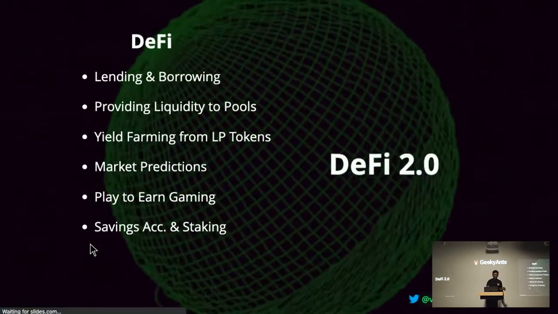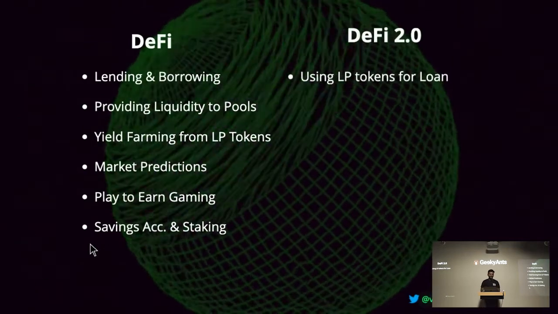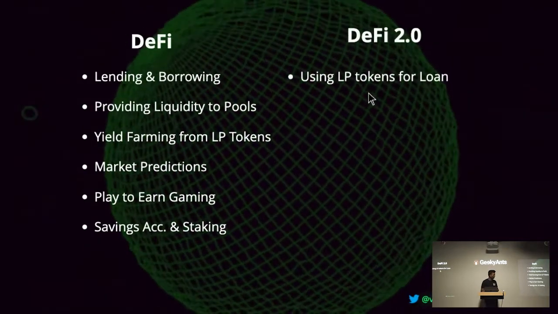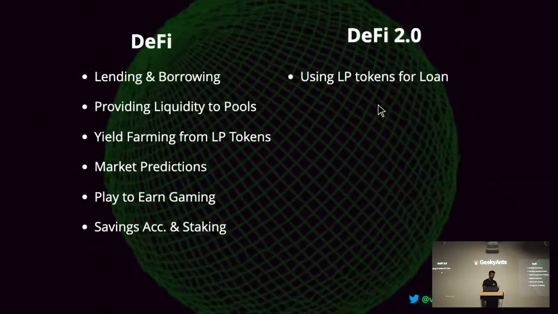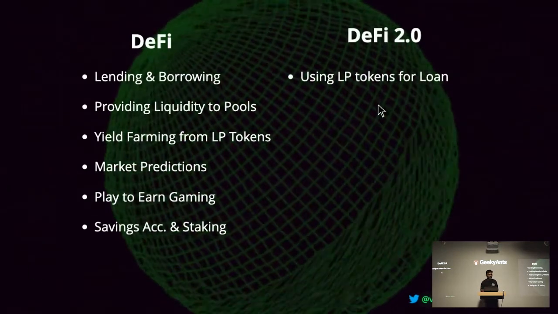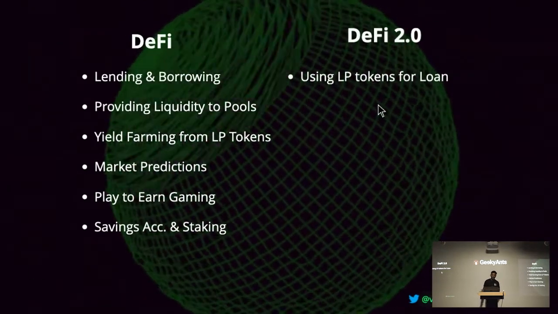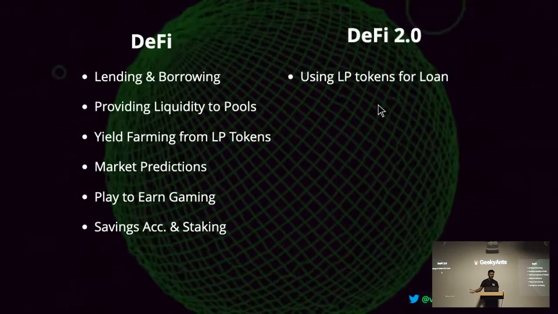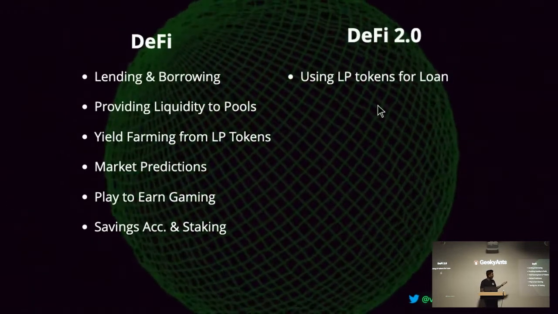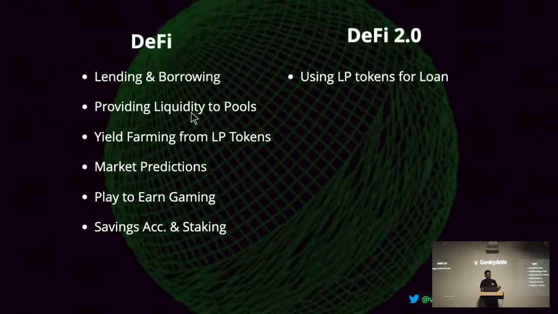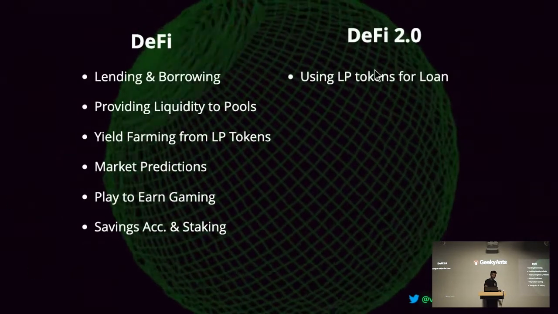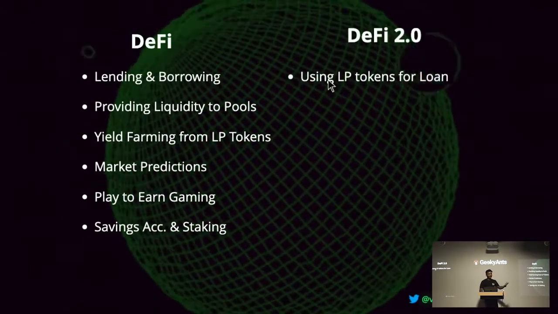So we'll see. The first is using LP tokens for loans. Right now, to take a loan, only two ways are there. Either you provide a stable token or a normal Ethereum or Bitcoin token. You give them that as collateral and you get a loan. But now, all these liquidity pools that I mentioned, you can use them to get a loan. So that's a top up, you can say, for investments.